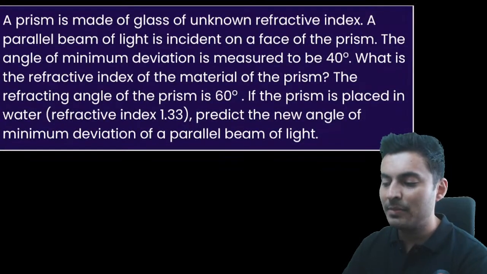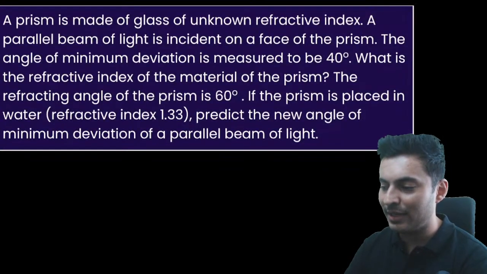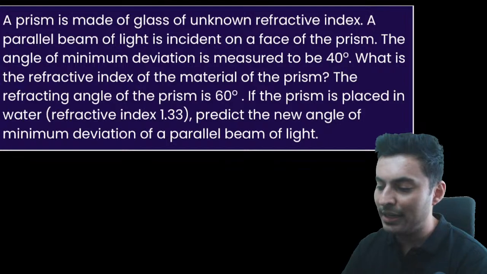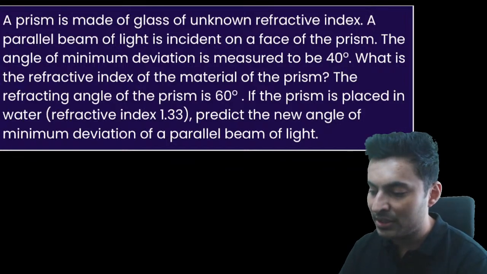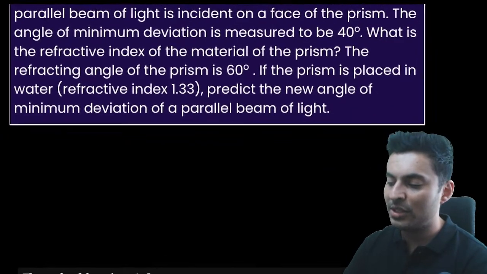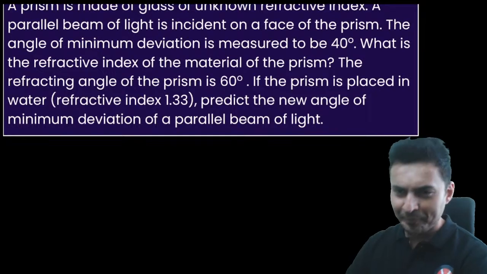A prism is made of glass of unknown refractive index. A parallel beam of light is incident on a face of the prism. The minimum deviation is measured to be 40 degrees. What is the refractive index of the material of the prism? The refracting angle of the prism is 60 degrees. The prism is placed in water. Predict the new angle of minimum deviation for the parallel beam of light.